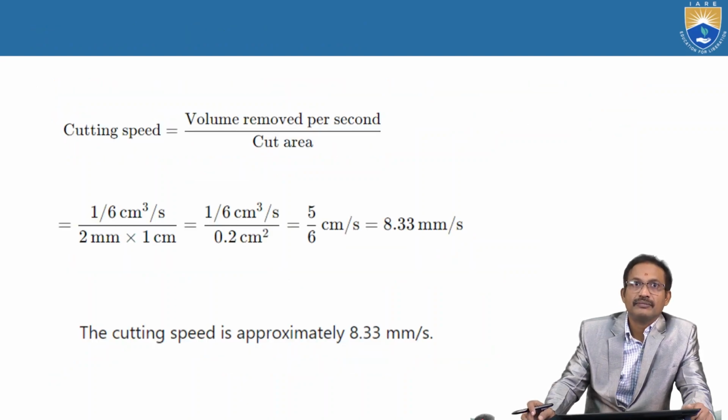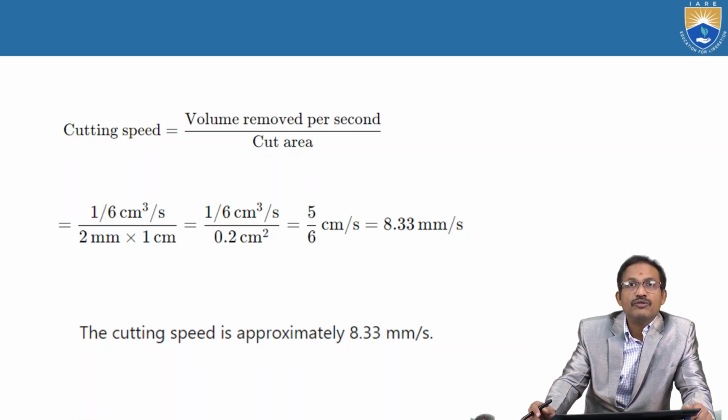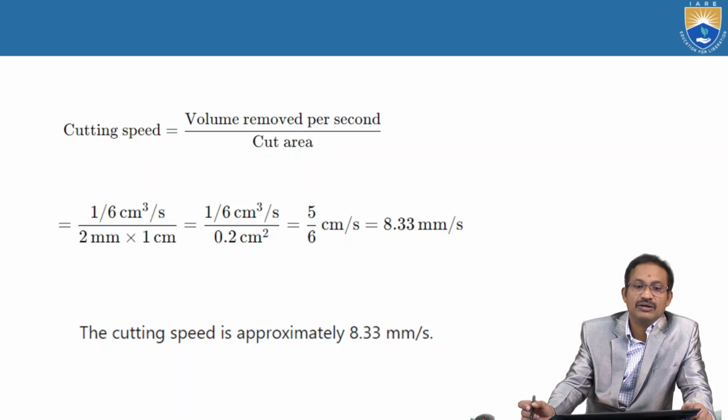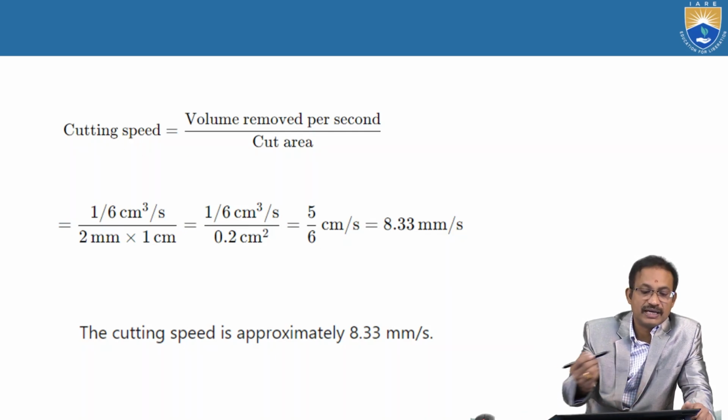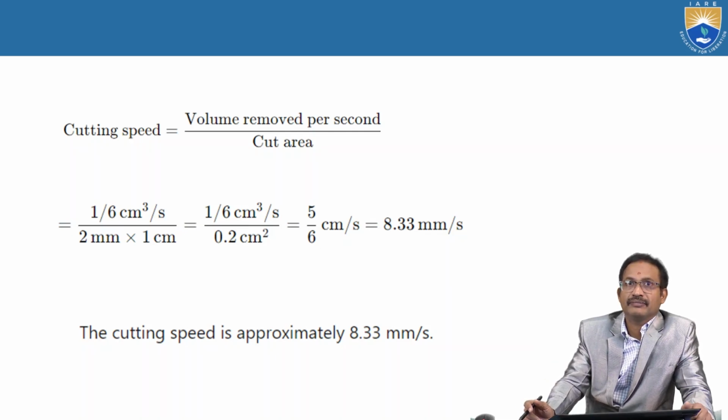The cutting speed formula is volume removed per second divided by cut area. Volume is nothing but cut area into cutting speed, so volume removed per second equals cutting speed into cut area. From that, cutting speed equals volume removed per second divided by cut area.